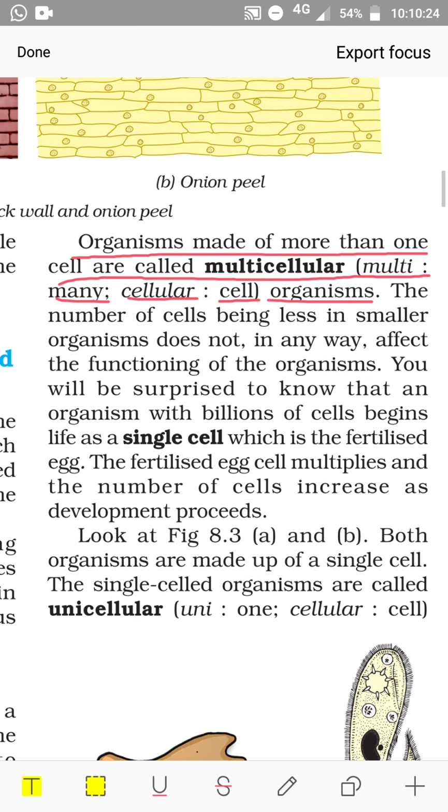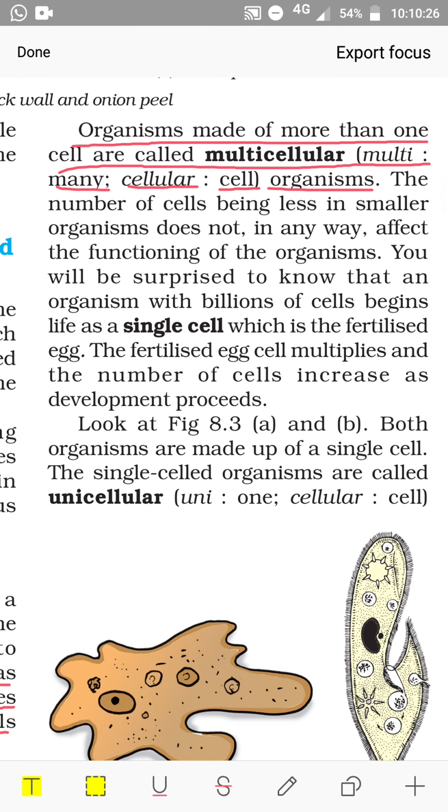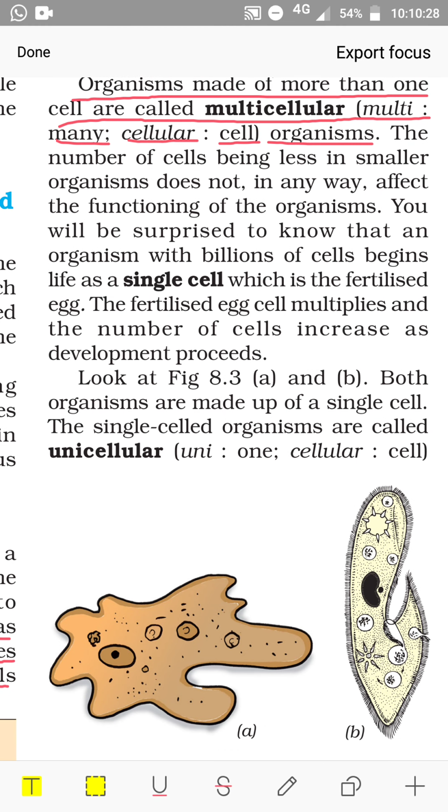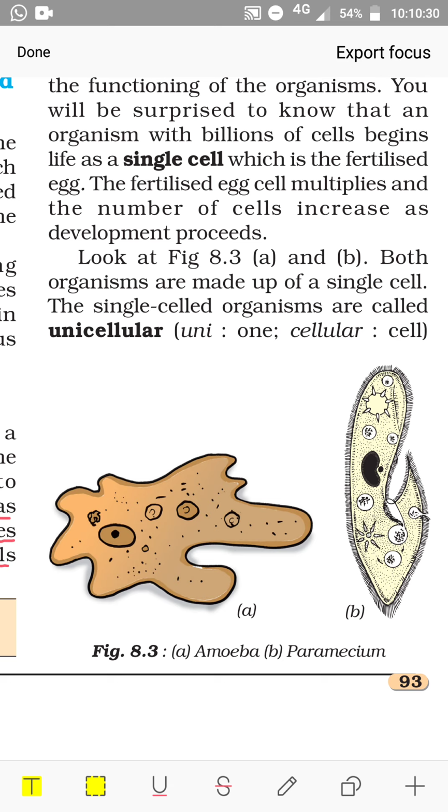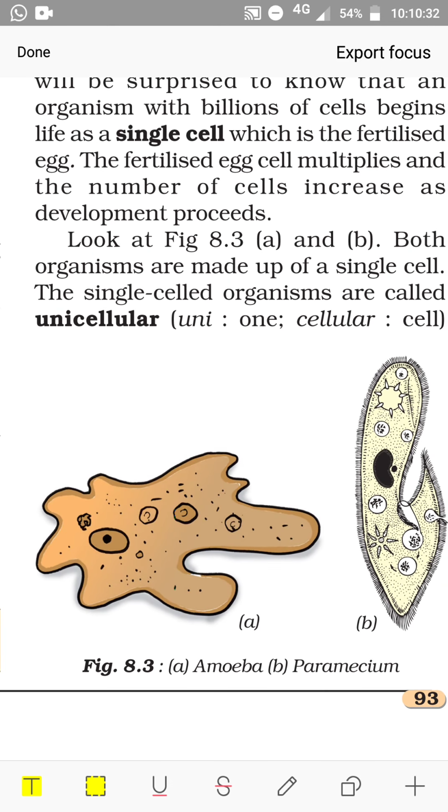Look at figure 8.3, A and B. Both organisms are made up of a single cell. Here I show you two organisms. One is amoeba and the other is paramecium. The first one is amoeba and the second one is paramecium.